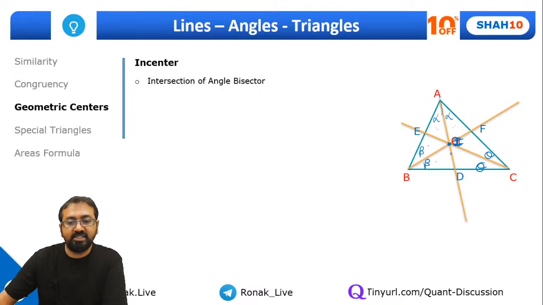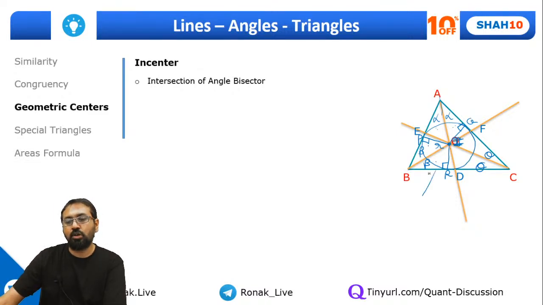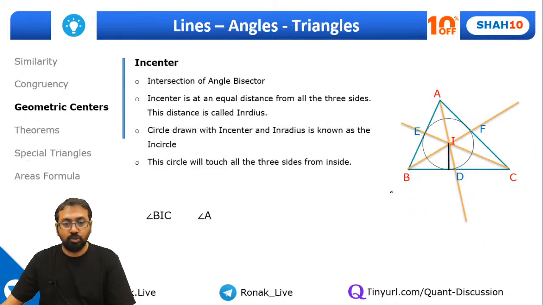Okay, now understand this part. When I drop a perpendicular from this incenter on any of the sides, say this is OR, or I can drop a perpendicular over here, OP, or say OQ, these three perpendiculars will be the same, and that is nothing but the inradius. So that means I can draw a circle with this much radius and it will touch all the three sides of the triangle internally. So this is your circle. I'm sure all of you have understood.